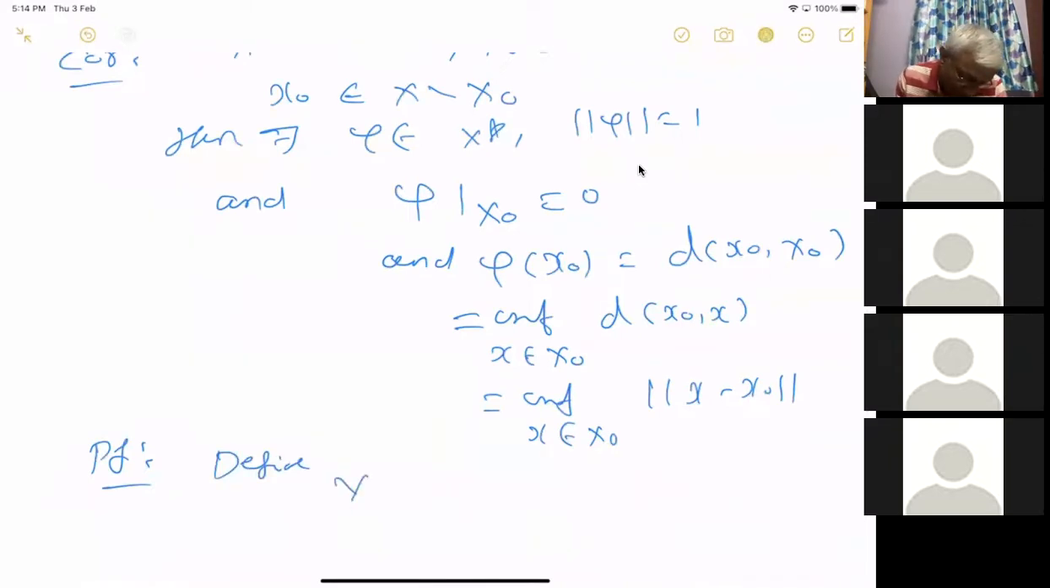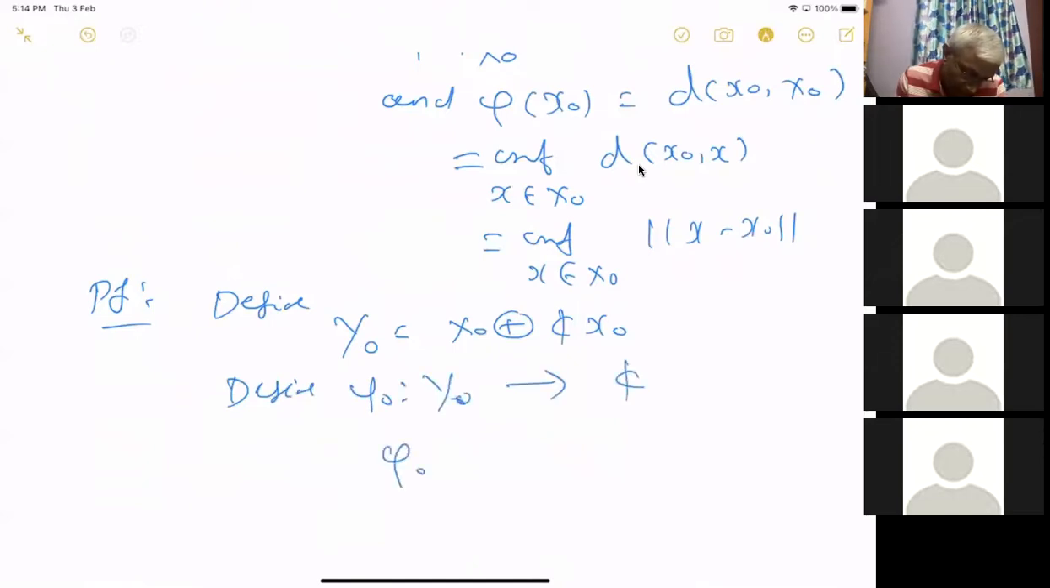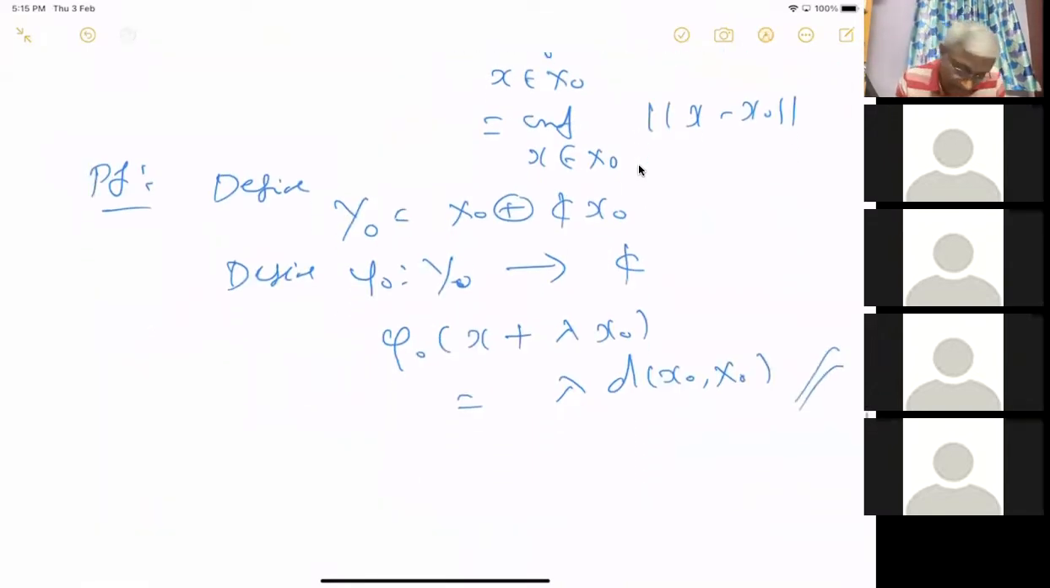You can take this subspace Y naught equal to X naught direct sum C X naught. Okay, and you'll define phi naught from Y naught to C by phi naught of X plus lambda X naught equal to just take lambda times the distance d of X naught. Okay, it's clear. Then it will follow. This has all the required properties. The proof is same as earlier.